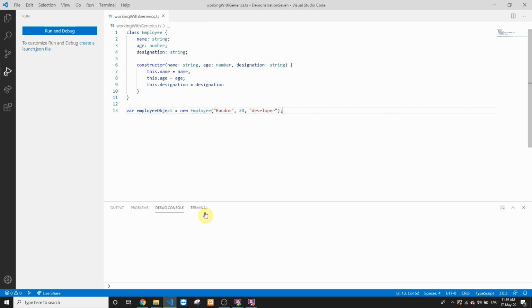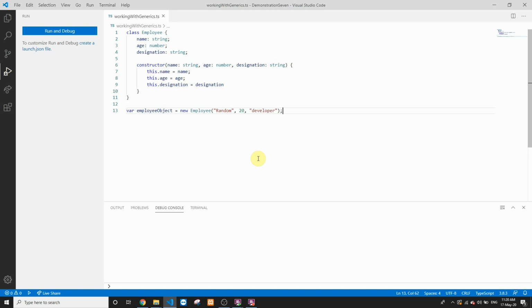So this particular code is working perfectly in this scenario where we know that this particular name variable that we have is of type string, age is of type number, and the designation is of type string. So we created a new class. While creating this class, we are providing some input parameter for name, age, and designation. Let's take a situation where this particular variable age can be of type string as well.